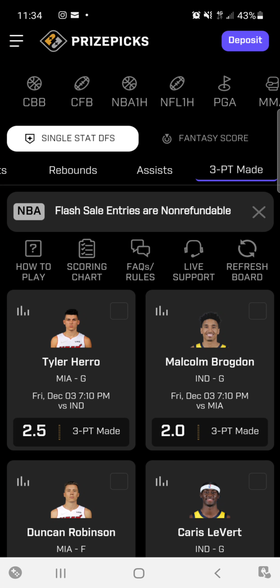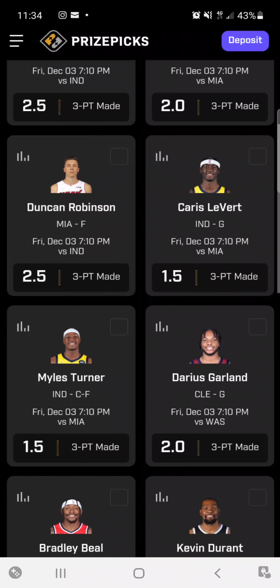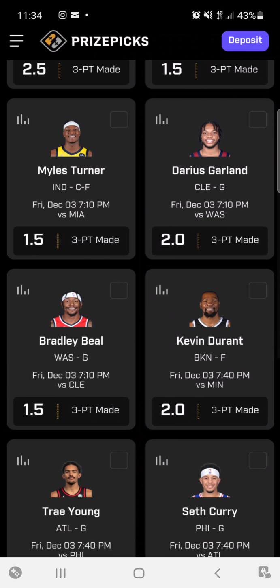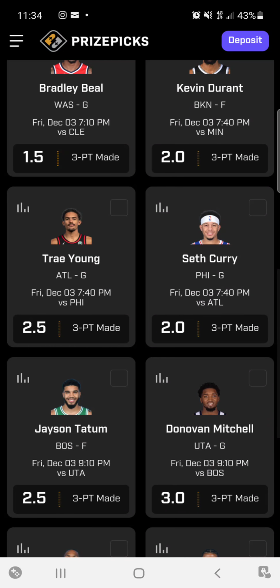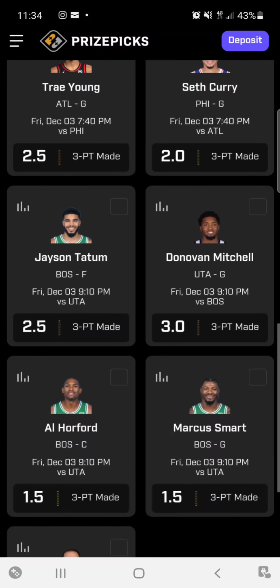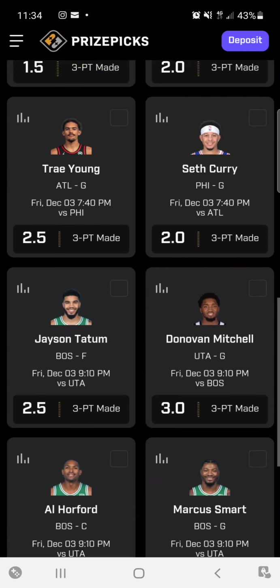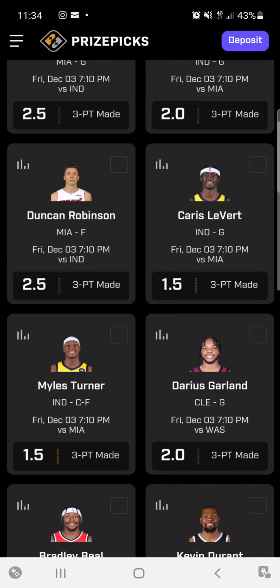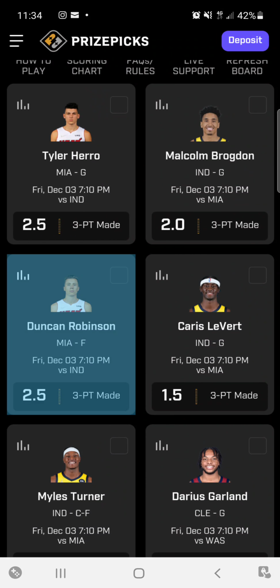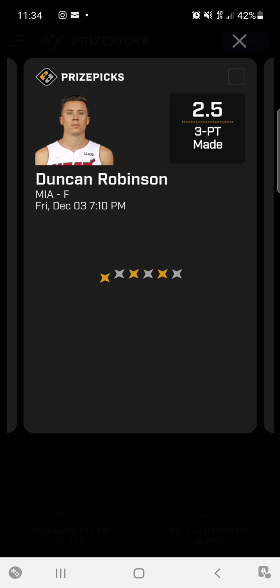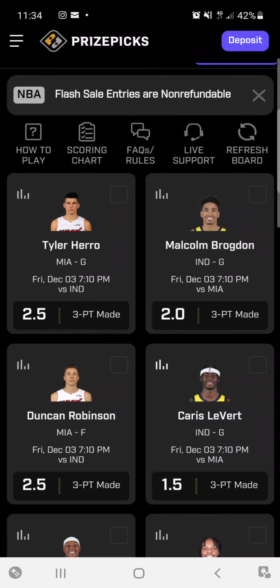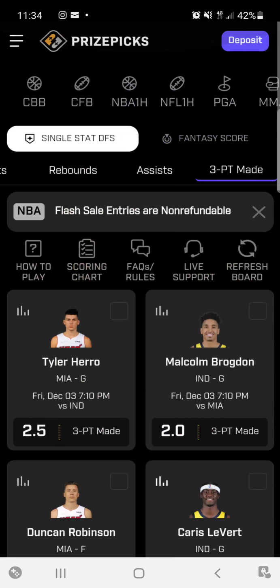I do like 3-pointers made because most of the time these are pretty low, and if you go down and look, a lot of these players, these numbers are usually spot on. We do know certain teams allow opponents to shoot the three a little more freely. So I like to look at those games, and Duncan Robinson is either going to miss all of them or make all of them, and that's just his MO. So you can look and see how that matchup looks against him, and try to pick it that way.